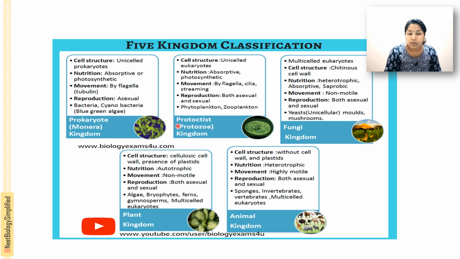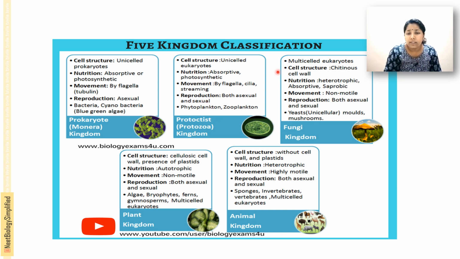Next is the kingdom Protista. The cell structure is unicellular eukaryotic forms. Nutrition is absorptive as well as photosynthetic. Movement is by flagella, cilia, streaming. And reproduction is both sexual and asexual. Phytoplankton and zooplankton come under this Protista.